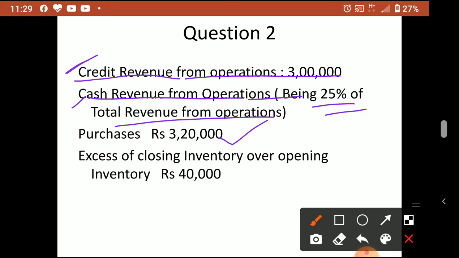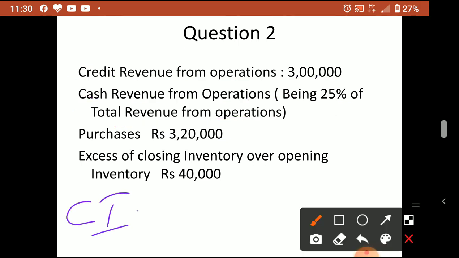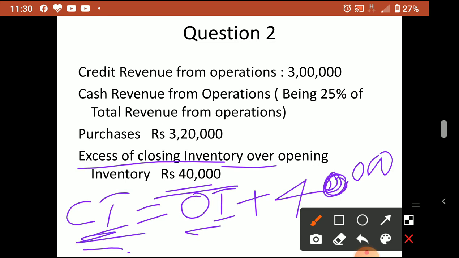So closing inventory is 40,000 more than opening inventory. Suppose opening inventory is X, closing inventory is equal to opening inventory plus 40,000. If you add 40,000 to opening inventory, you will get closing inventory. Excess of closing inventory over opening inventory is rupees 40,000.